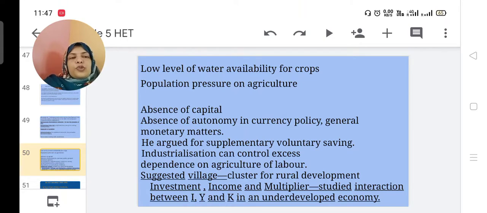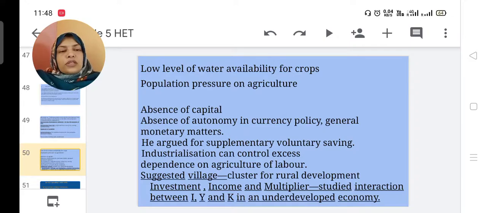Then he argued for supplementary voluntary saving. We should be ready to save voluntarily. Then industrialization controls excess dependence of labor on agriculture. If industries were developed in India, excess dependence on agriculture will reduce. Then he suggested village clusters for rural development. Villages are made into small area clusters for rural development.